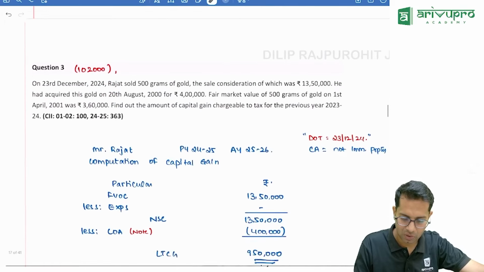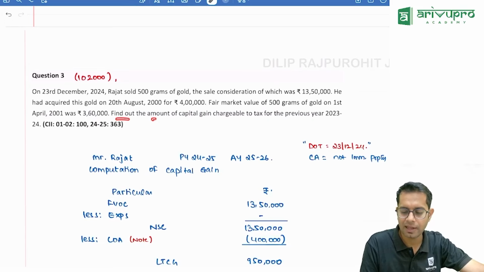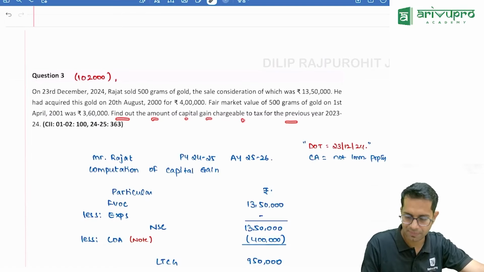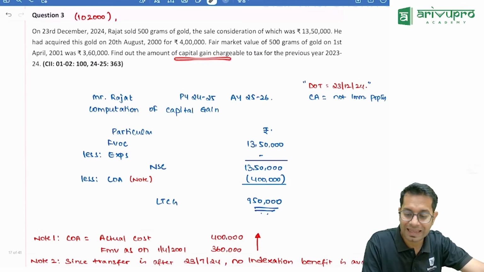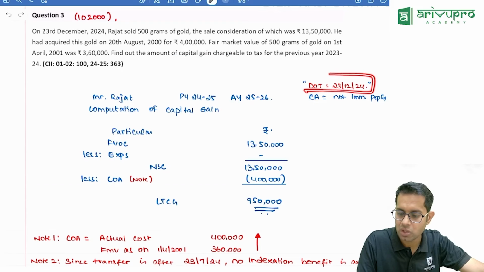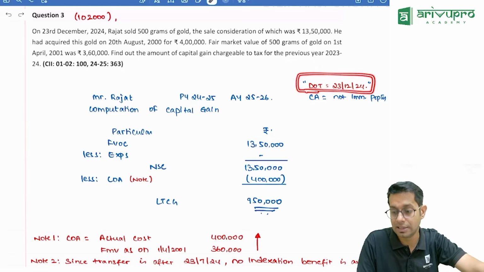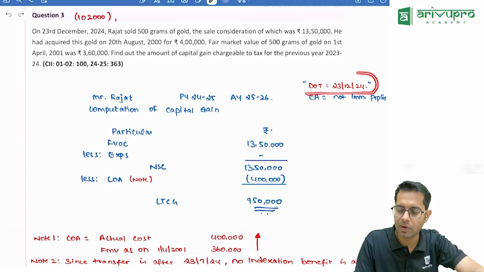And we'll just see one question. See this question. Now in this question they are telling to find the amount of capital gain chargeable to tax. Now this is a question on long-term capital gain. So they have just asked you to find the capital gain taxable. Now what is the date of transfer in this question? The date of transfer in this question is 23rd December 2024.